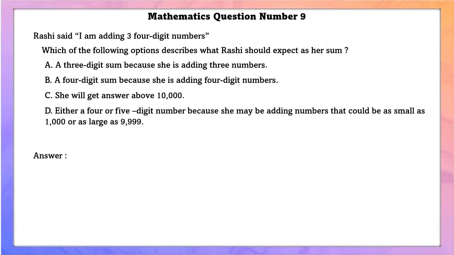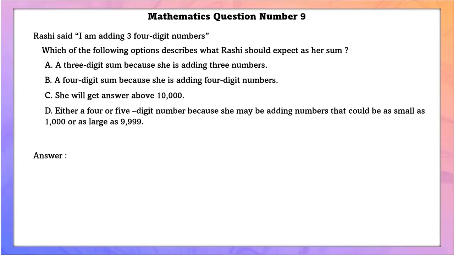Mathematics question number 9. Rashi said, I am adding 3 4-digit numbers. Which of the following options describes what Rashi should expect as her sum? A 3-digit sum because she is adding 3-digit numbers. No, she is adding 4-digit numbers, so it cannot be a 3-digit number.